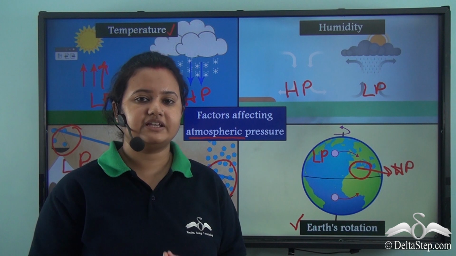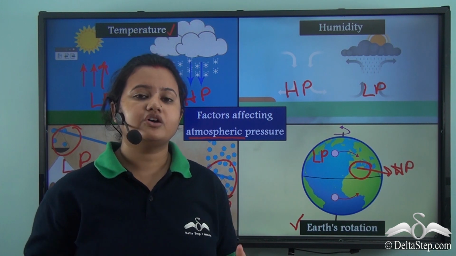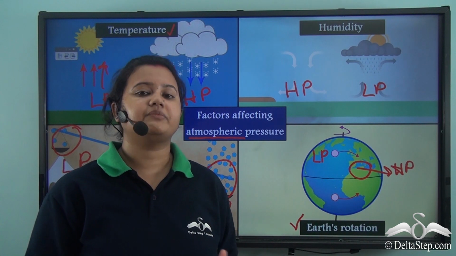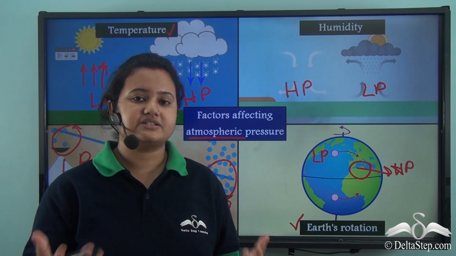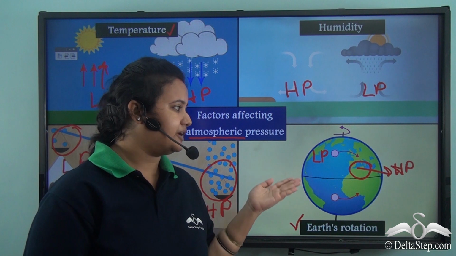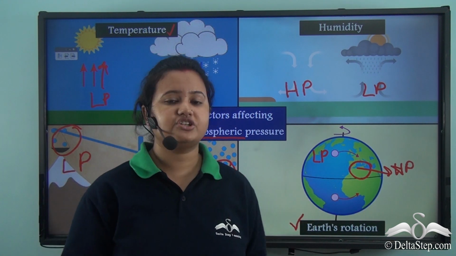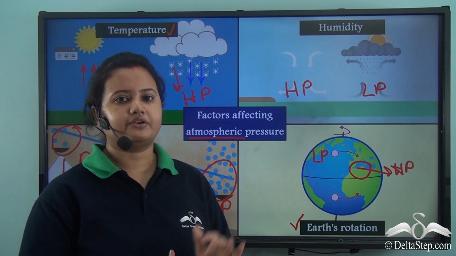So therefore we see that Coriolis force caused by Earth's rotation causes the winds to deviate from their original path, and this results in the creation of high pressure and low pressure zones. So this is how Earth's rotation affects atmospheric pressure.